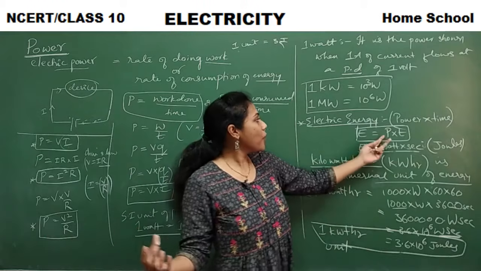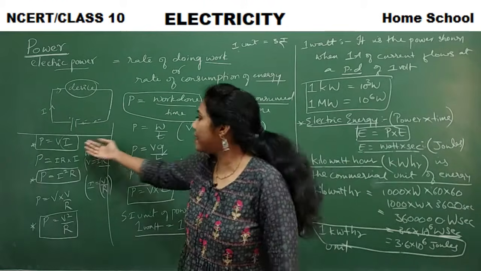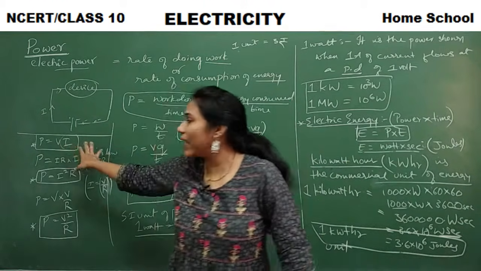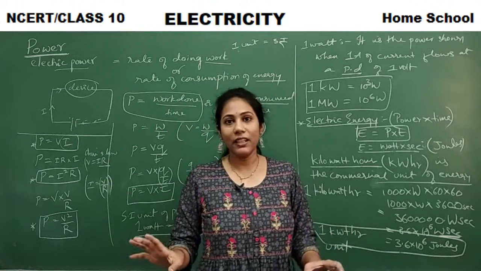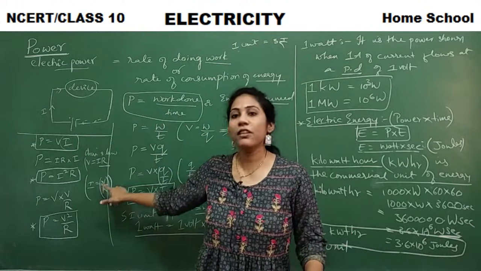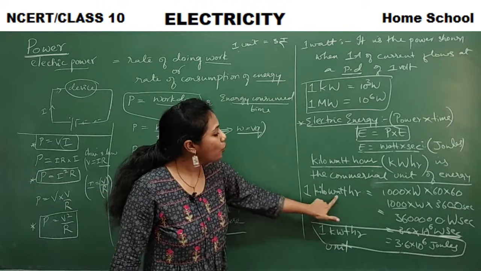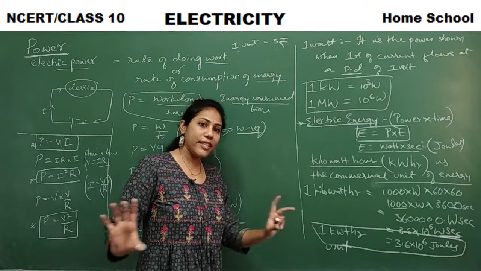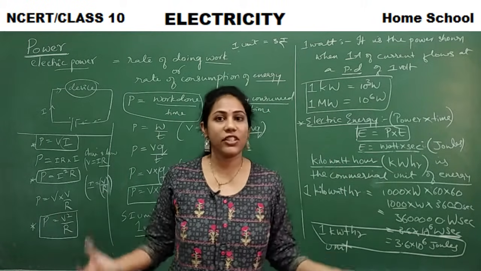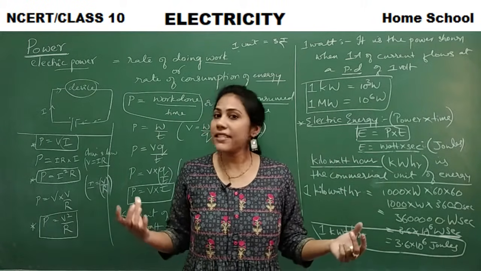P is equal to V into I is the basic formula of power. The unit of power is watt, but the commercial unit of electric energy is kilowatt hour. These are the differences you can mention if the question is asked. Now let us go for certain numericals.